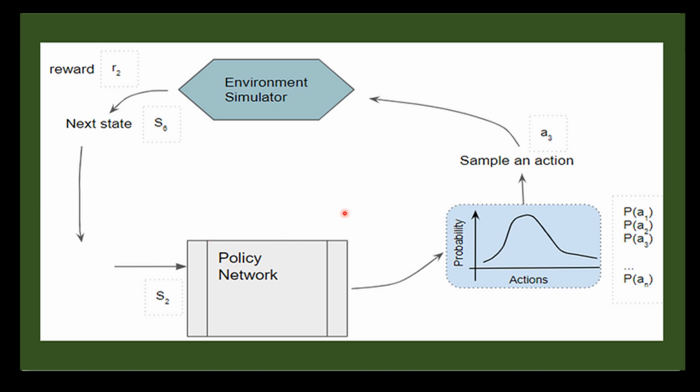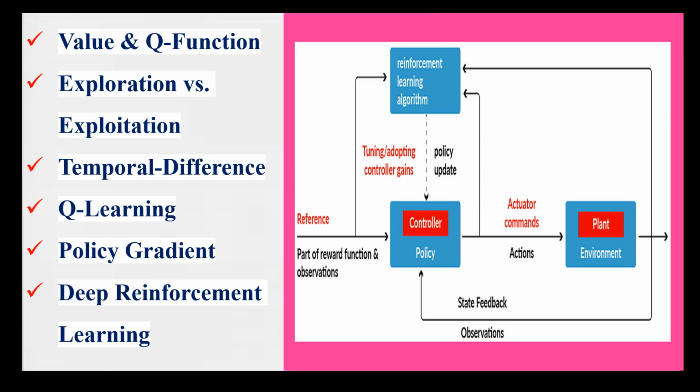Then comes policy. Now the policy is the decision making process the agent uses to determine the action to take in a given state. So in the fashion example, the policy could be a set of guidelines or rules for selecting an outfit based on the client's body type, occasion and personal preferences. Then comes value function. Now the value function estimates the expected cumulative reward for being in a particular state and following a specific policy. So in the fashion example, the value function would estimate the client's overall satisfaction with the outfit, taking into account the outfit's appropriateness for the occasion and the client's body type.